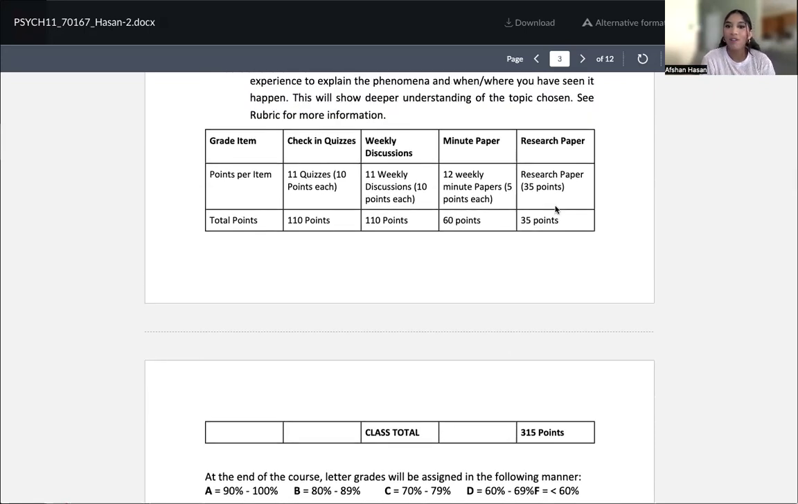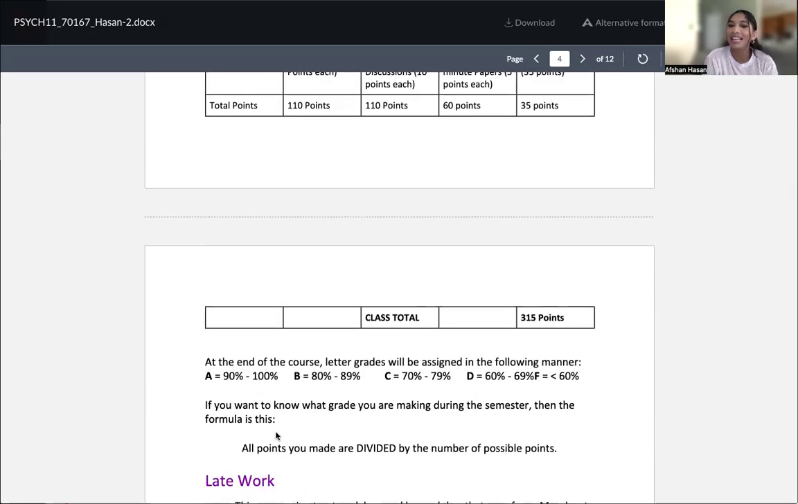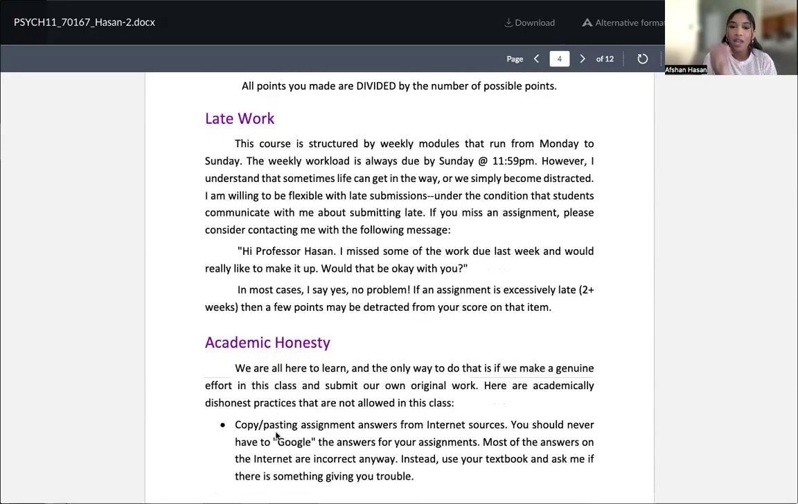Okay, so the class total of the points is 315. So it's basically however many points you complete out of 315, you divide it, and that's the grade that you have in this class. So late work, I've talked about that, right? So the weekly workload is due by Sunday, 11:59 p.m. But again, I do understand things happen, right? I was in school too, not too long ago. So I completely understand what happens.